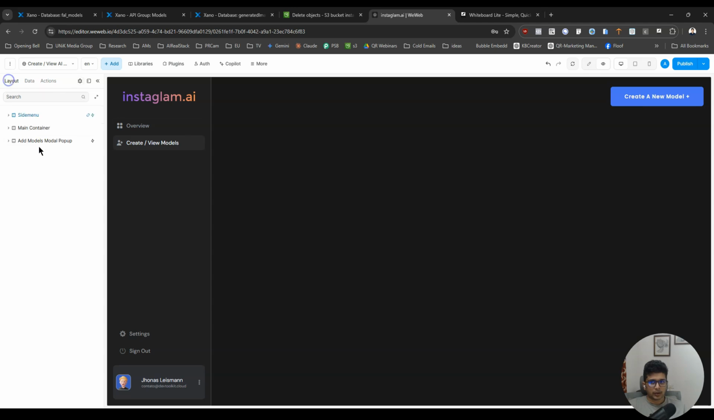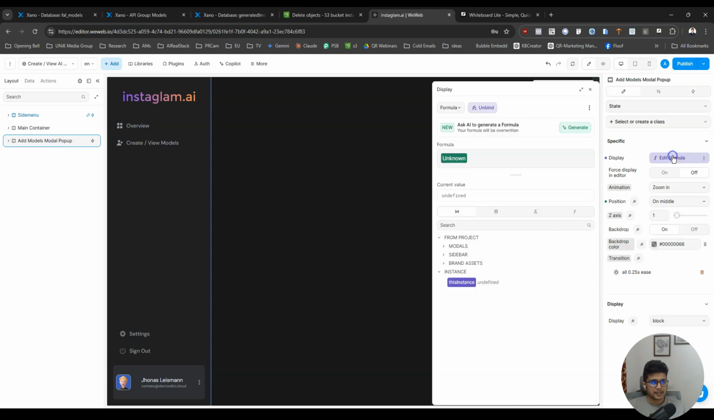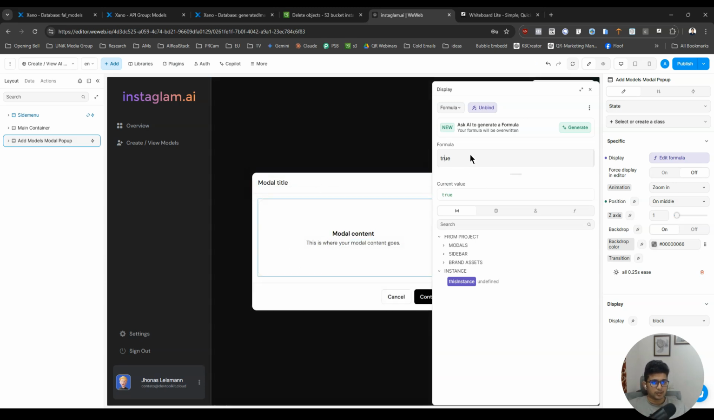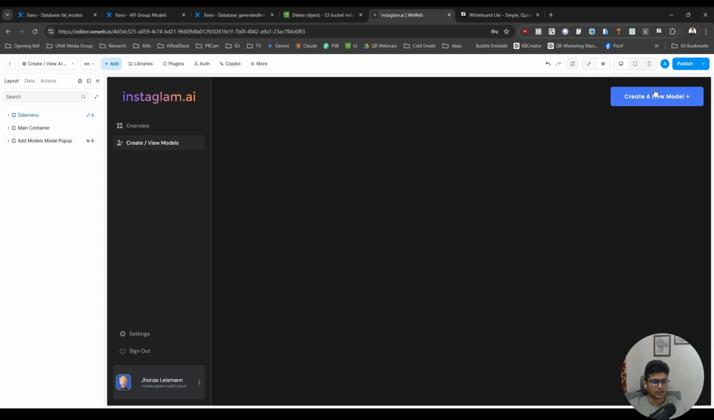And now it's time to set the properties of this model. All right, so if I switch to display, when should we display it? If we just type in true, you can see it instantly shows up the model, right? But this has to be a variable, so we will add the model variable. Now what's going to happen if I click on this? The model shows up. I click outside, it disappears. Cool.